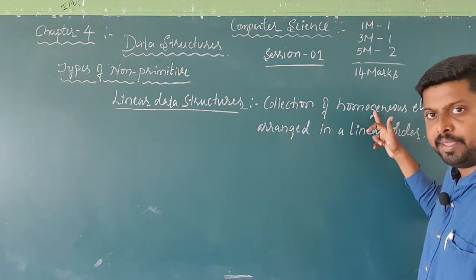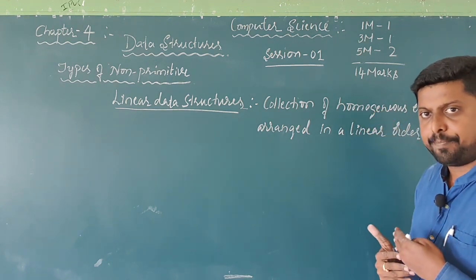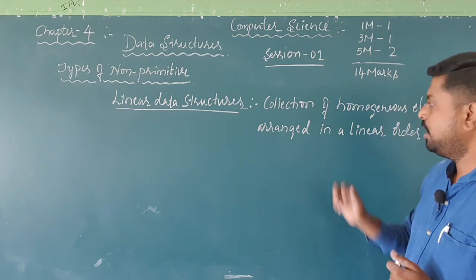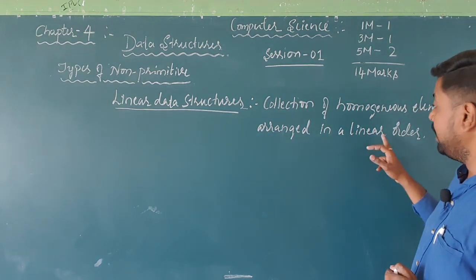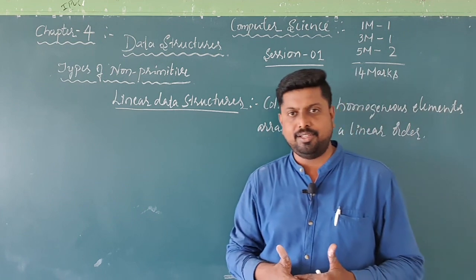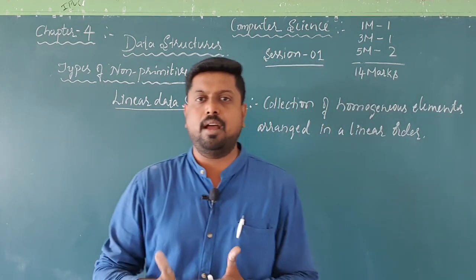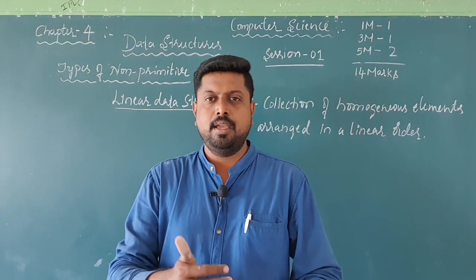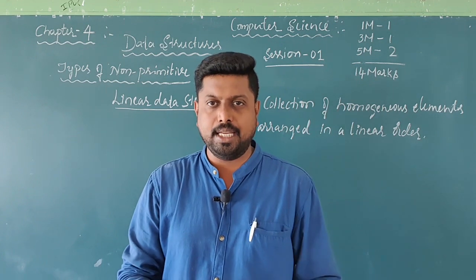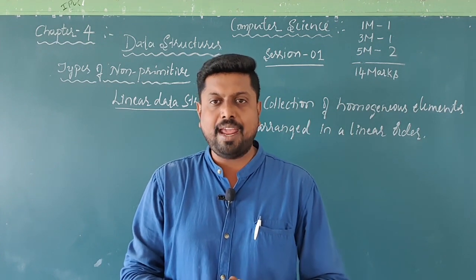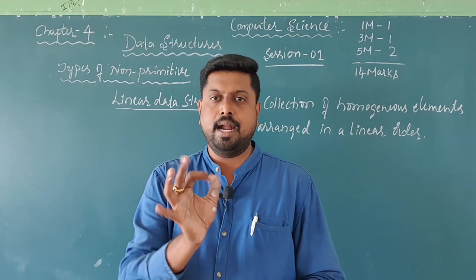The definition of the linear data structure: collection of homogeneous elements. Homogeneous means the same type, same name, that is similar, and arranged in a linear order. Linear order means it is in order, one after another. So this will be the definition of a linear data structure.